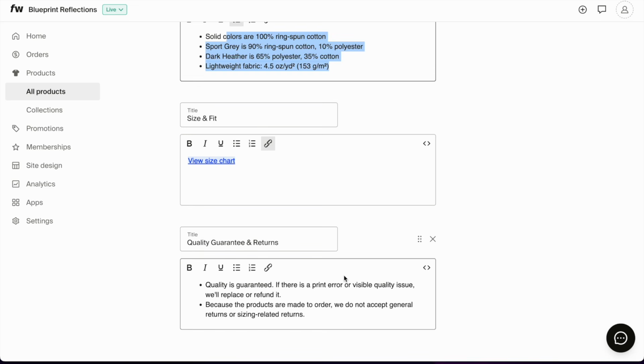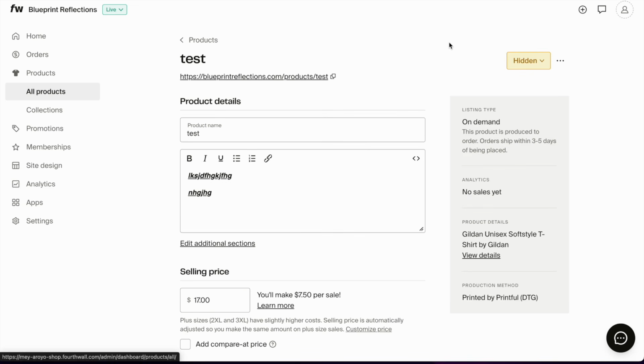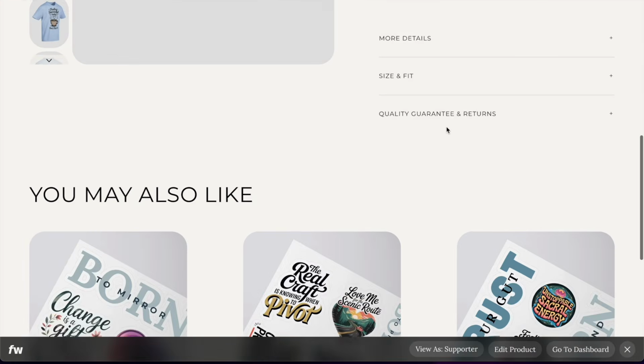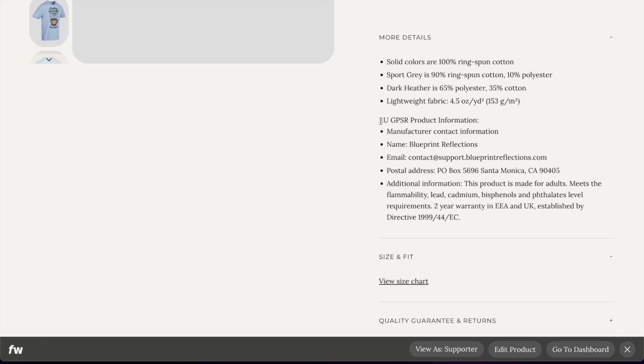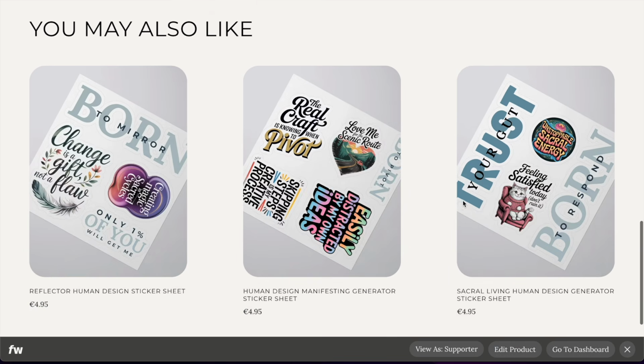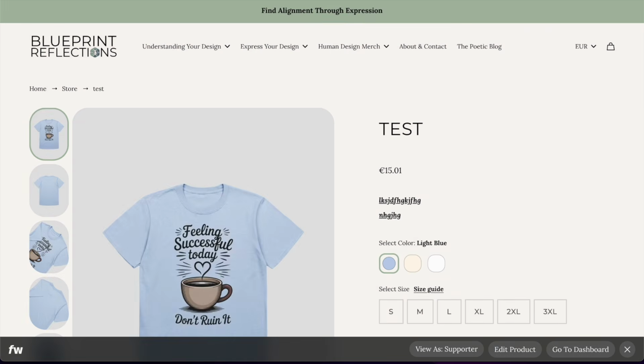I really don't recommend editing that because these parts are connected to the GPSR. Now, if I go over to the actual product and see it, you're going to see that under more details, the EU GPSR product information is already filled out for you. You can literally not remove it because it's a legal requirement, and people will also see other products under it.